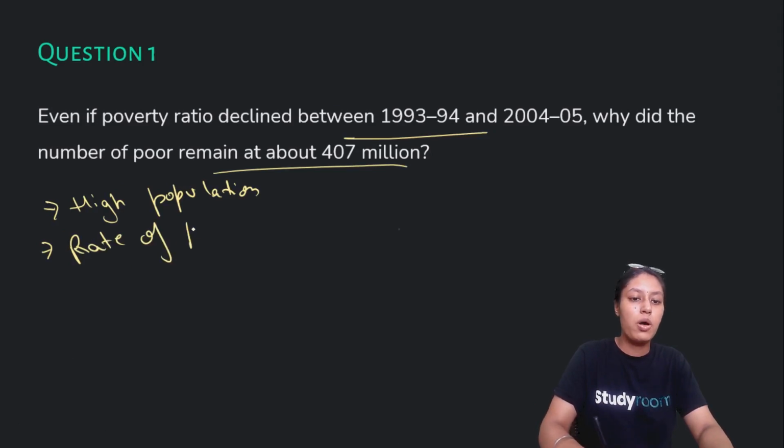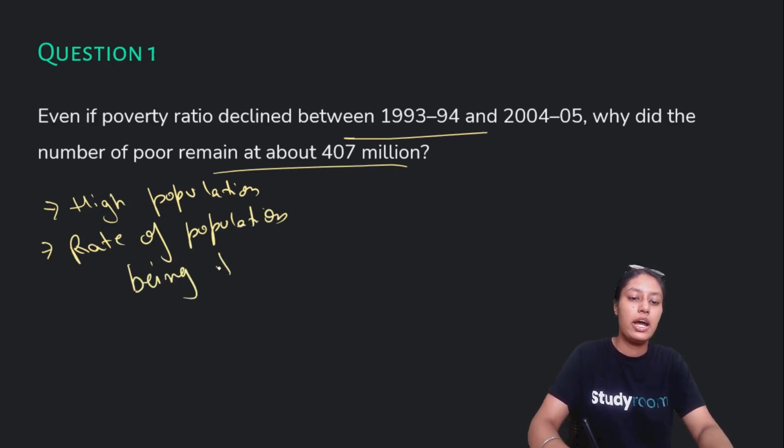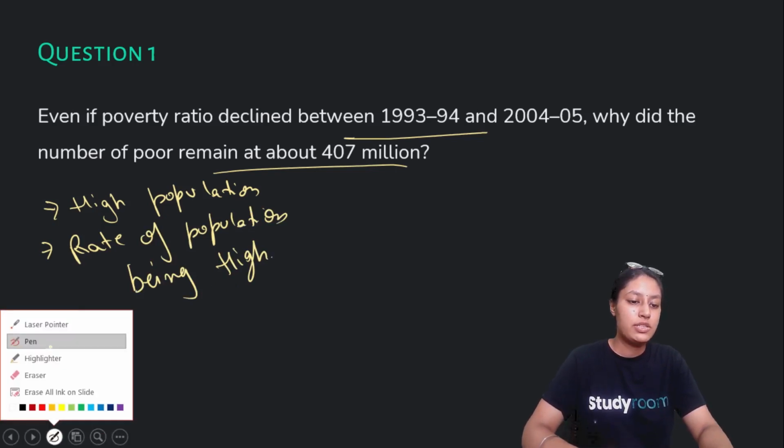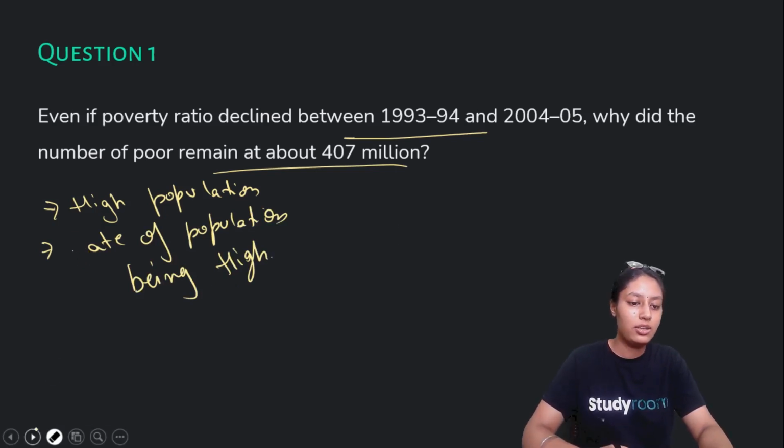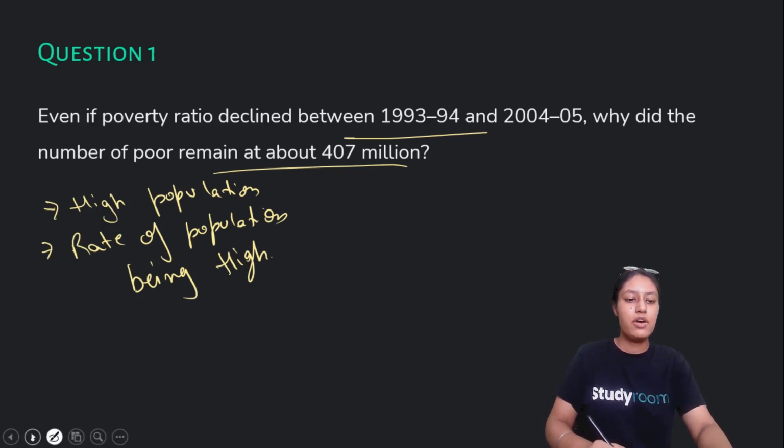Rate of population being high. I apologize for my not so beautiful R. Okay, yes, this is our first question.